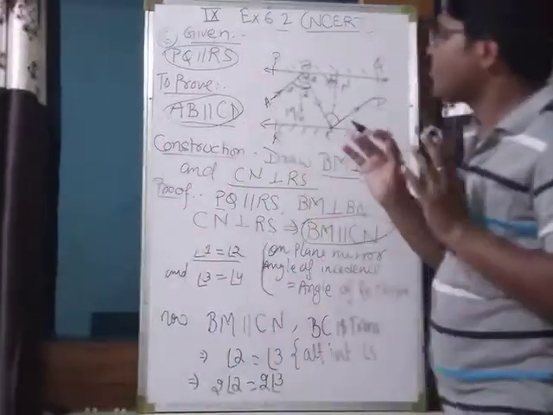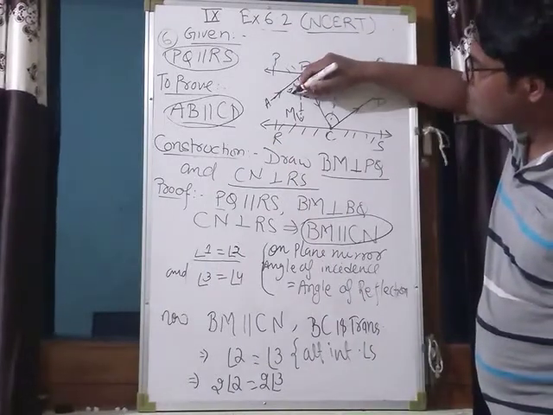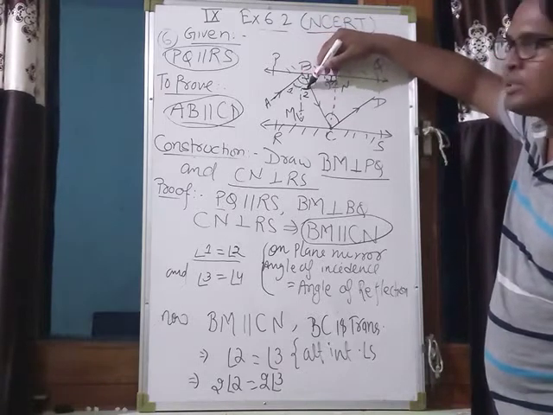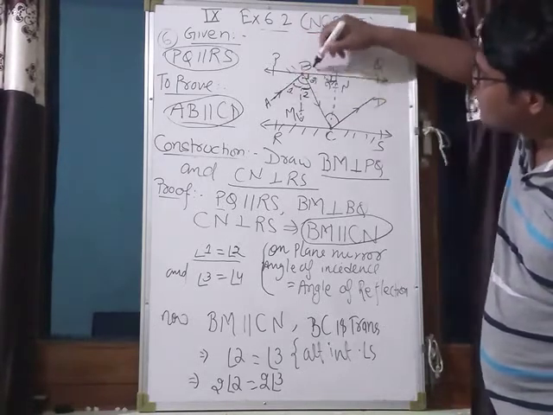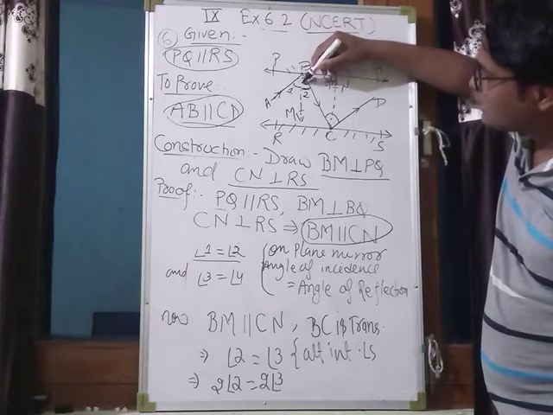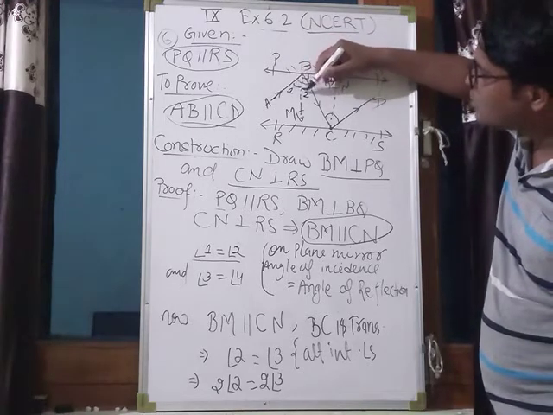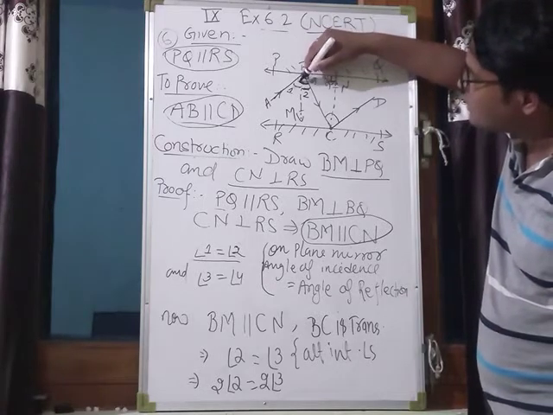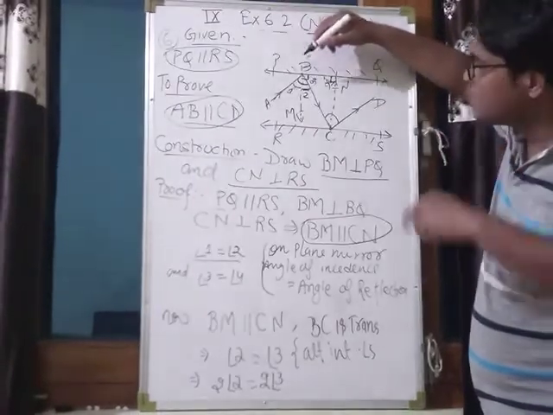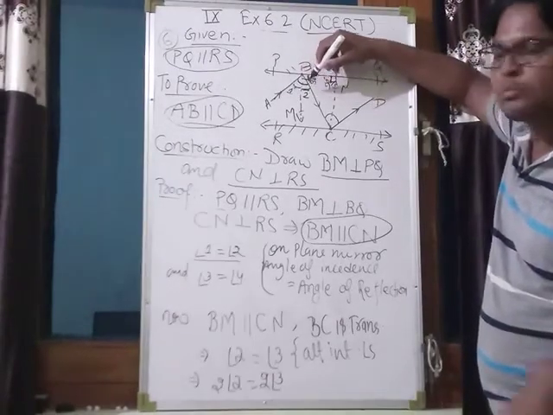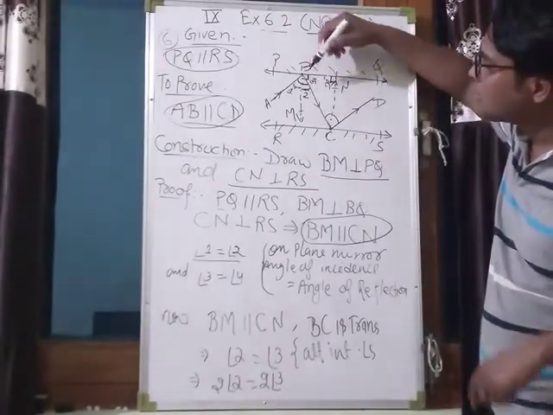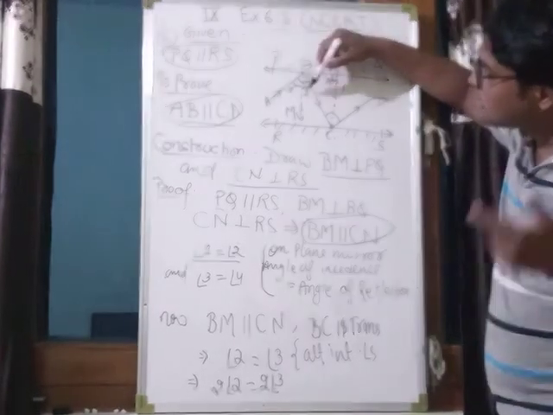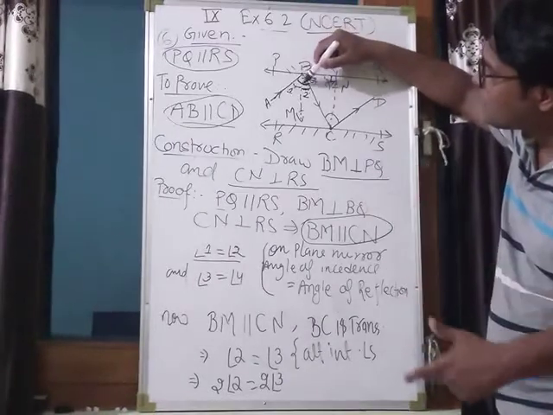Now listen everyone, if angle 1 is equal to angle 2, meaning if this is 30 degrees, this one will also be 30 degrees, then what will be the angle ABC? That is 60 degrees. Clearly angle 1 and angle 2 are equal to each other, and each is equal to half of angle ABC.